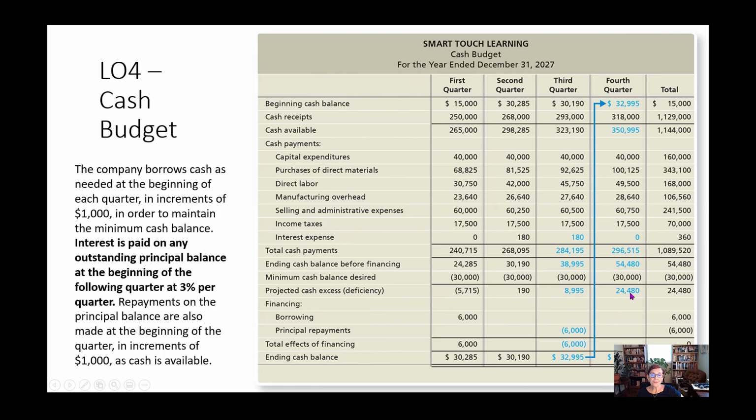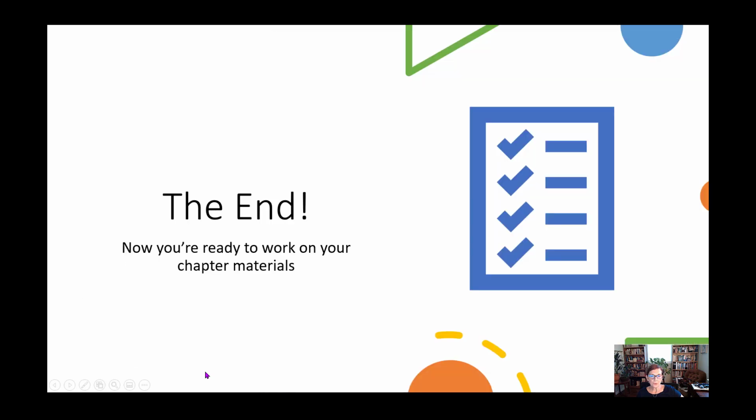So particularly for seasonal companies, this is very, very important because maybe their lull is around here, and this is where they have to borrow some money to get ready to go into the third quarter and the fourth quarter. All right, so that's all I have for now. I think you should now be ready to work on your chapter materials. See you in the next video.